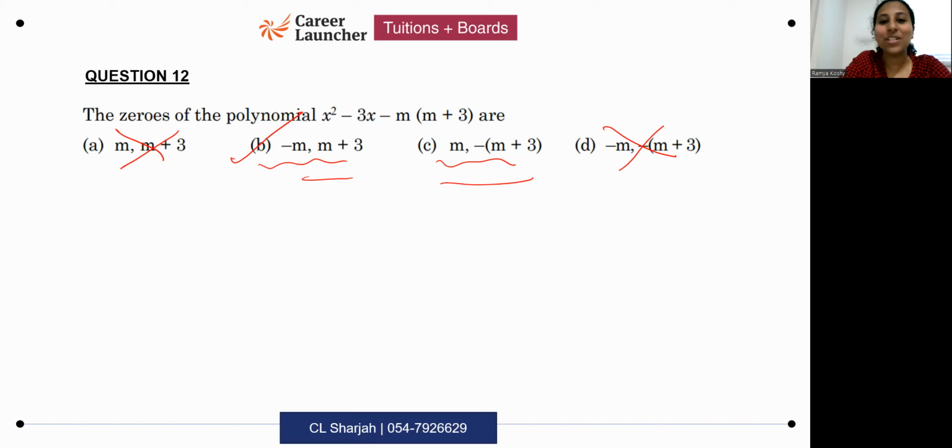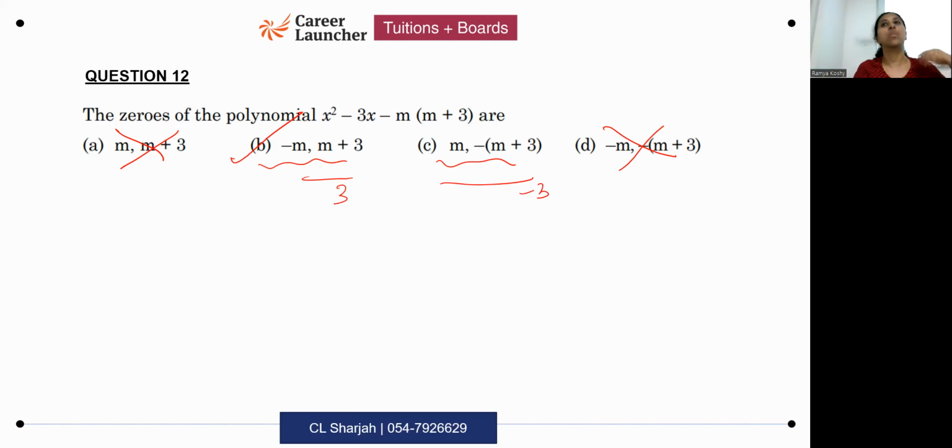If I add these two, this will become minus 3. But when I add these two, the sum is 3. So the answer should be option B. What I was trying to tell you is when it's a 1 mark question, you can do it quickly by looking at the options and checking the product, see which is matching. Sum also, you see which one is matching. That is happening for option B. Be careful with your signs.